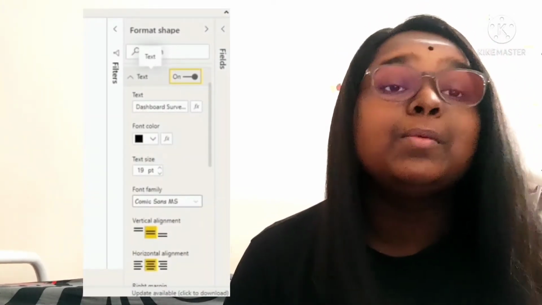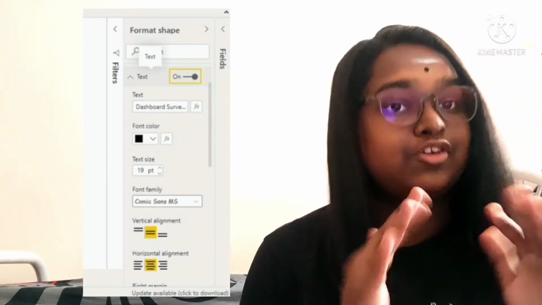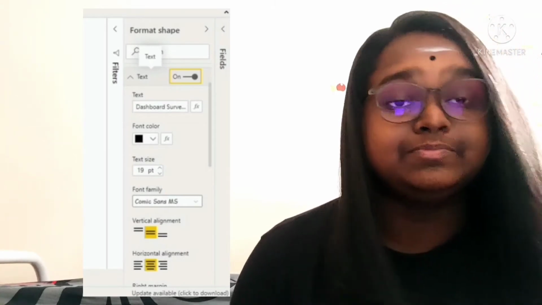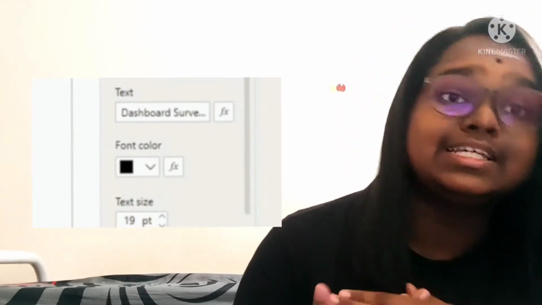How are we going to insert the title? At the same option, Format Shape, there will be an option called Text. On the text, there will be drop down options such as text, font color, text size, and font family. All you need to do, at the text portion, is type the title of your dashboard. Mine is Dashboard Survey about Mental Health.